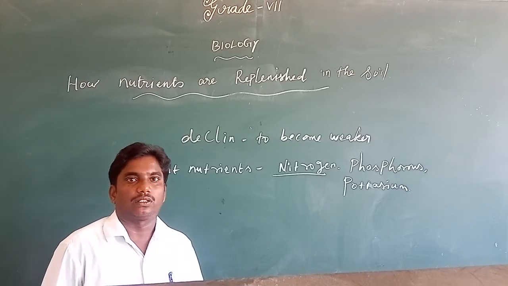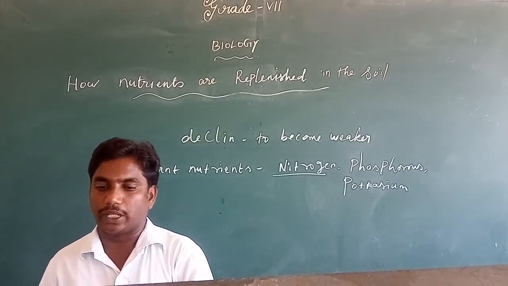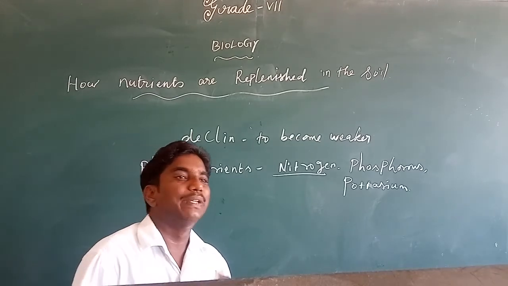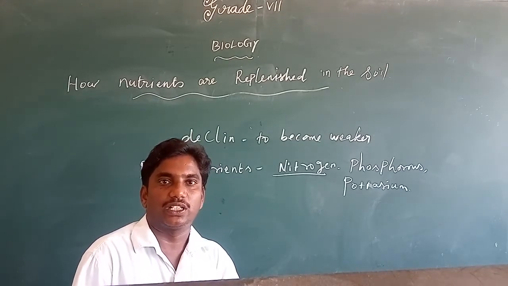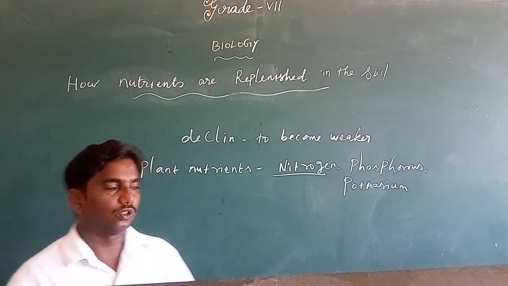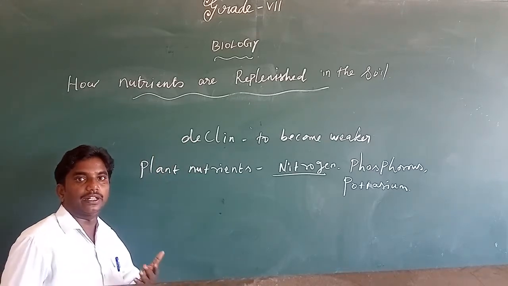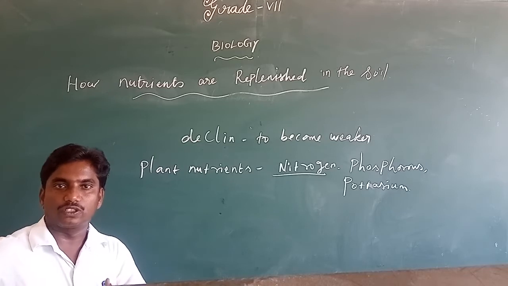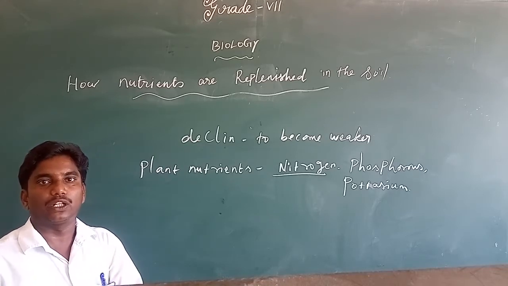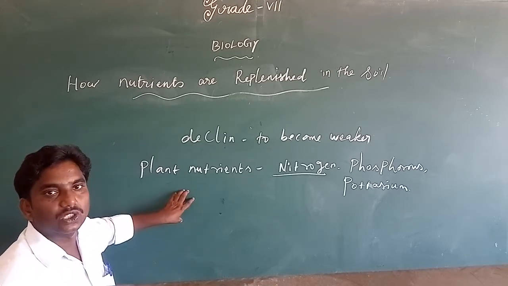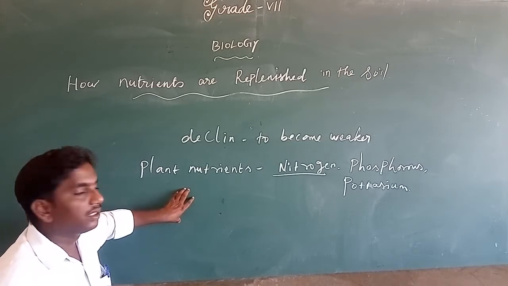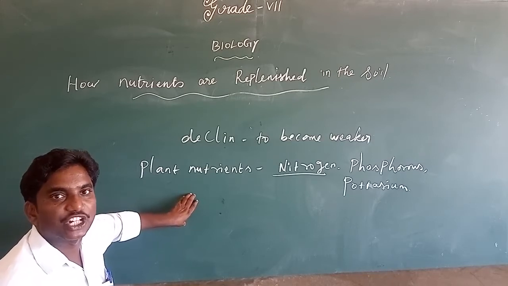After harvesting, the soil becomes deficient in nitrogen. After harvesting, I already told you, the empty land, the soil becomes deficient of nitrogen.